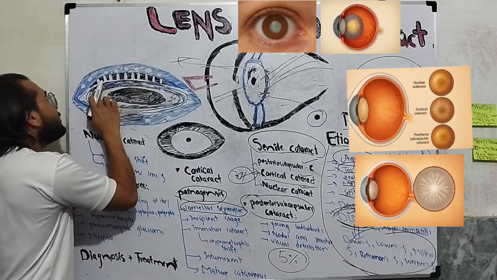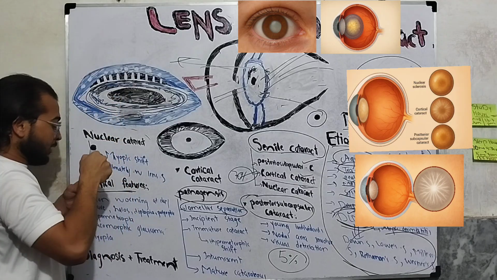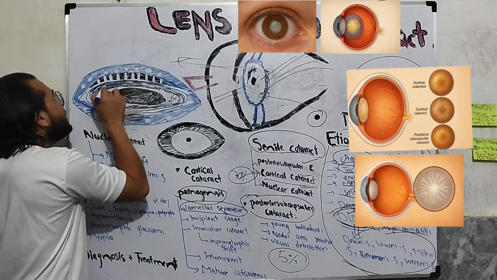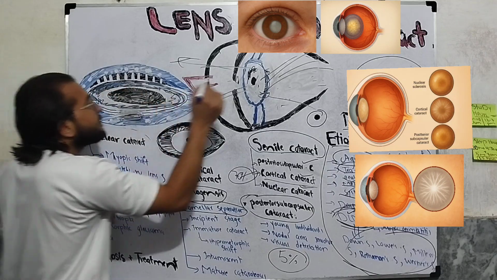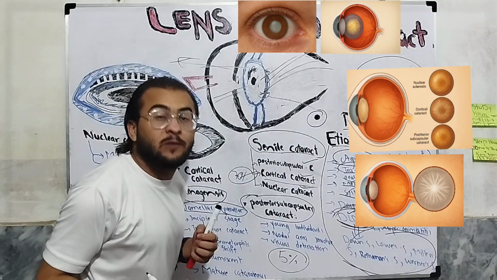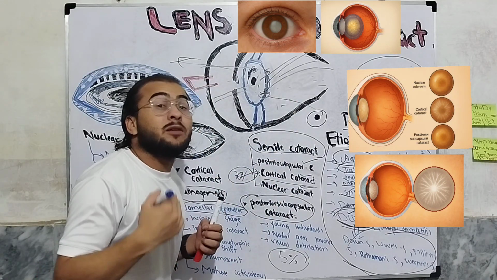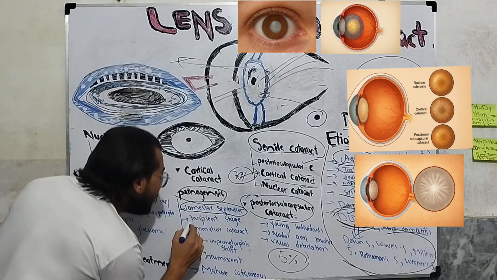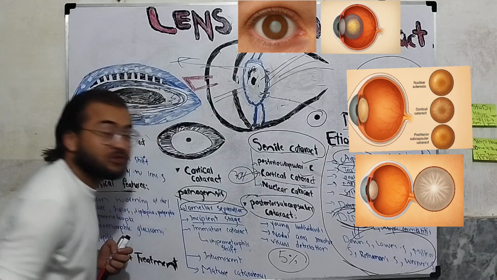And glare occurs due to this lamellar separation by the fluids, which causes extensive reflection and scattering of light.